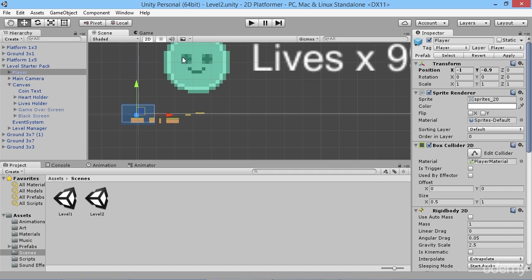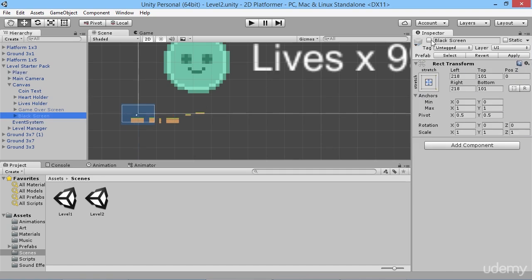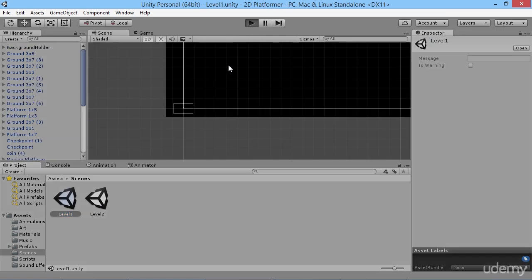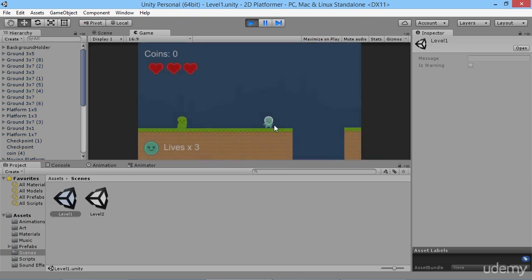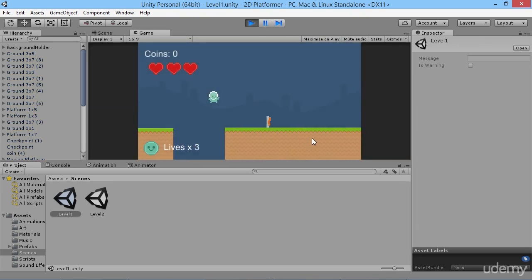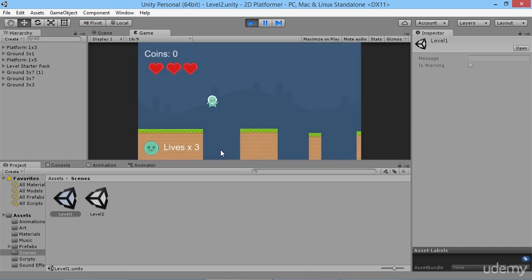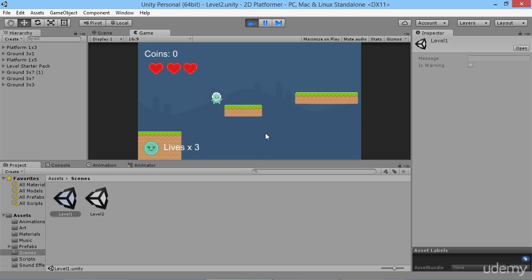Generally you want to leave your player back at the start of the level anyway, so it's not too much of a problem. But okay, so we've got our black screen, and we'll reactivate that now because we're going to go back to level 1. Once level 1's all loaded up, we'll hit play here. We'll get our nice little fade in to start off the level. Our player will go back to where he was, and we'll end the level, walk over to the side, music is all changed, and we go to a new world, and it kind of fades in and makes it a little bit more sensible, and a little bit more kind of feels like a good change in the